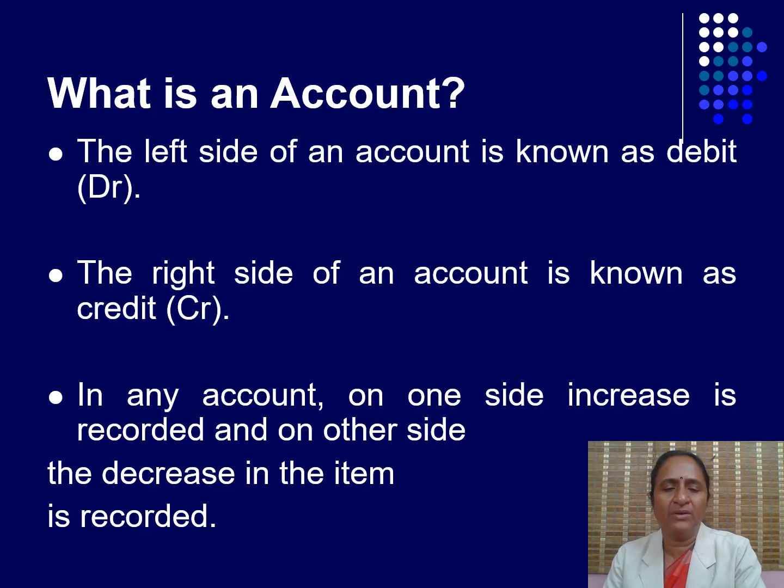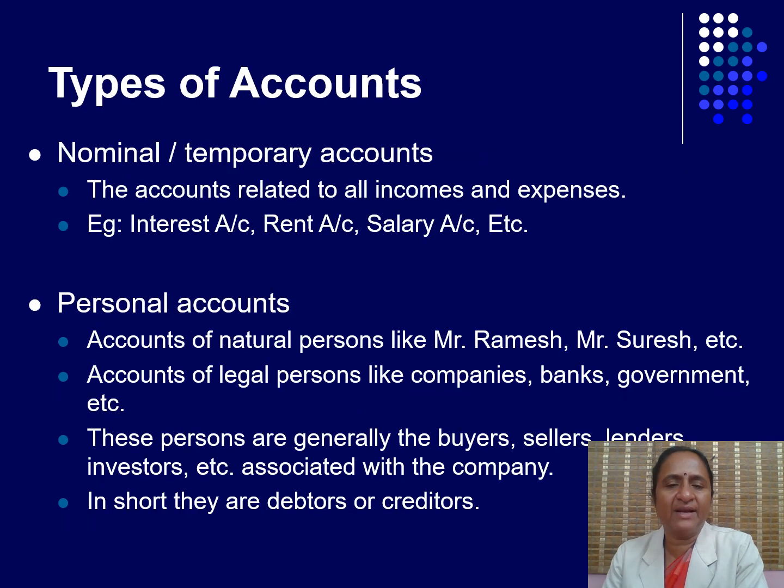The left side of an account is known as debit, DR. The right side of an account is known as credit, CR. In any account, on one side the increase is recorded and on the other side the decrease in the item is recorded. Types of account. It is classified into 3. First one, nominal or temporary accounts. The accounts related to all incomes and expenses. Example, interest account, rent account, salary account, etc.